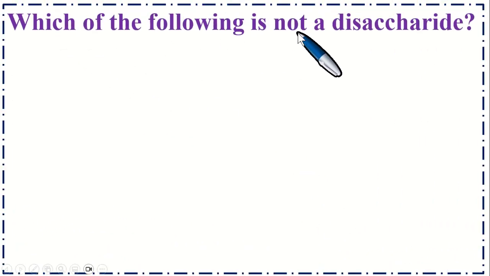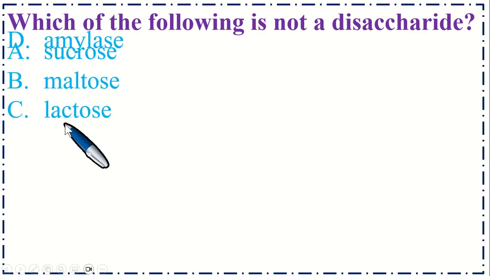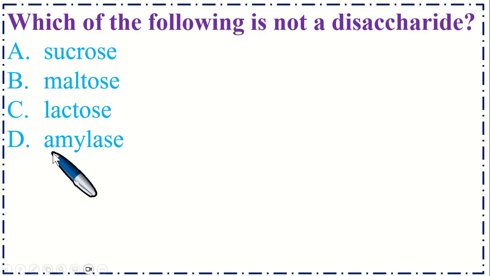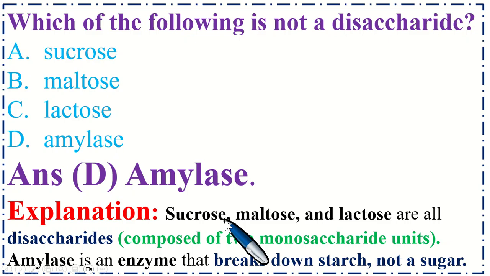Which of the following is not a disaccharide? Option A, sucrose, B, maltose, C, lactose, and option D, amylase. So the correct option is D, amylase. Sucrose, maltose, and lactose are disaccharides composed of two monosaccharide units. Amylase is basically an enzyme that breaks down starch, not a sugar molecule.